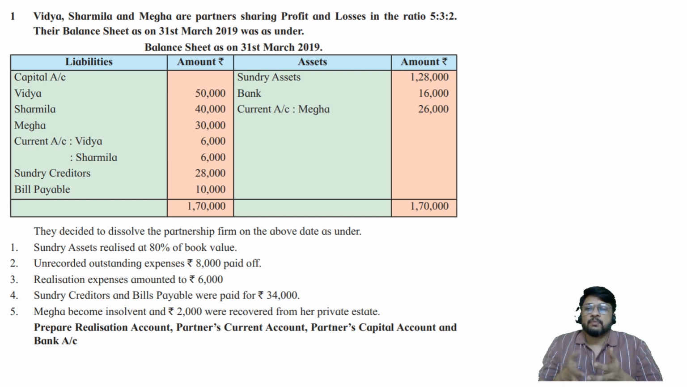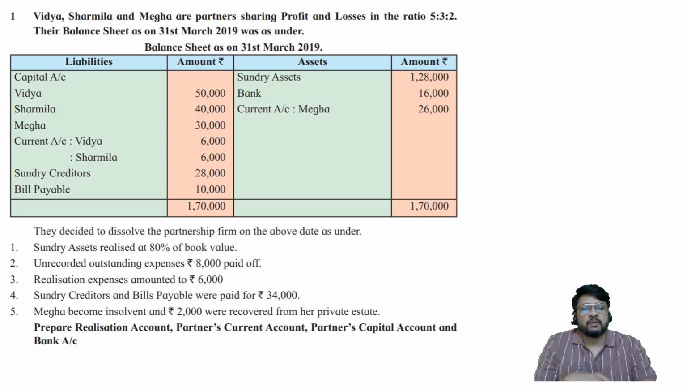So this is the problem of many firsts. What are the different first points? Number 1, there is a current account. Number 2, there is a current account debit balance. Number 3, unrecorded outstanding expenses are required to be paid off. So unrecorded liability paid off, first type adjustment. And one of the partners is becoming insolvent. So that is also required to be considered.